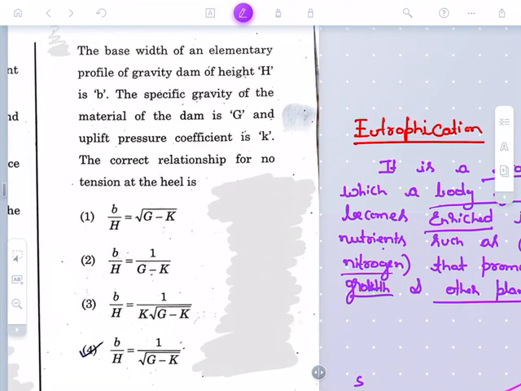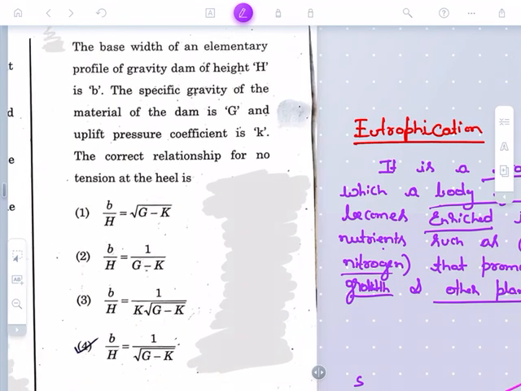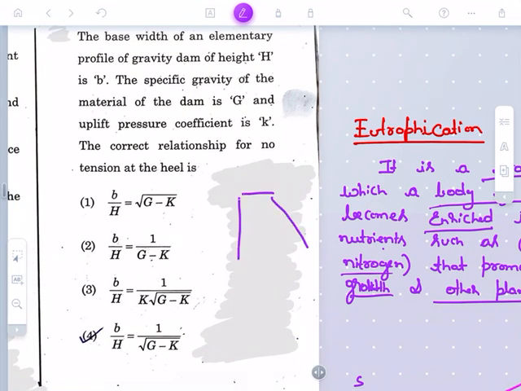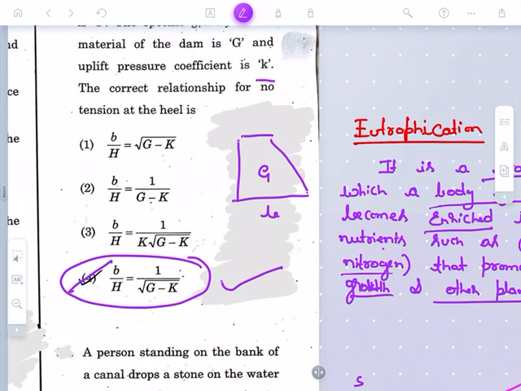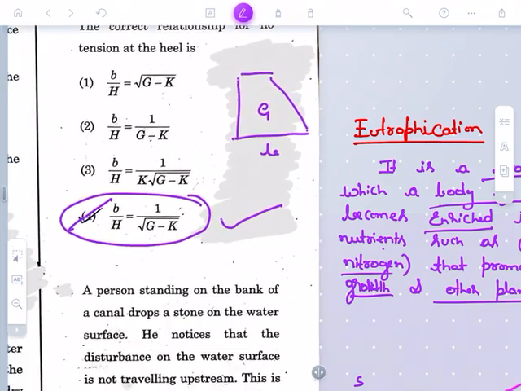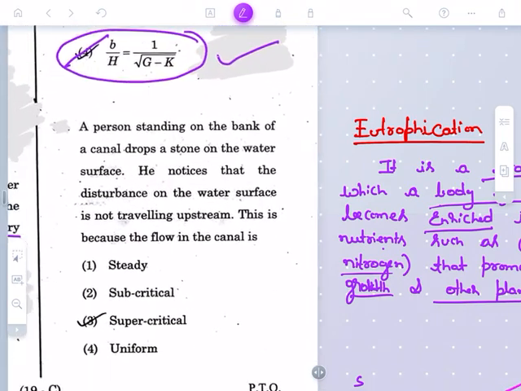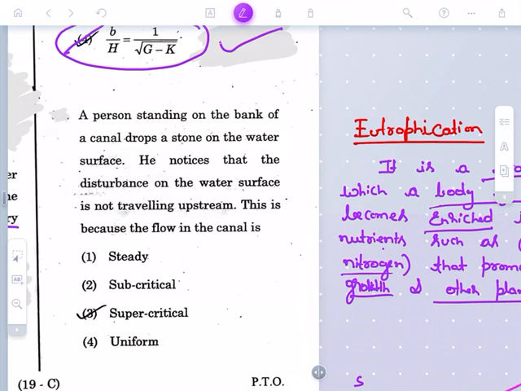They have asked about the base width of the elementary profile of a gravity dam. If I take it as a gravity dam, the base width is B, G is the specific gravity, and the uplift pressure coefficient is K. The correct relationship for no tension at the heel portion would be B divided by H equals 1 divided by the square root of G minus K. This is the most direct question. I'm not going to derive this. Hope you all know this concept.